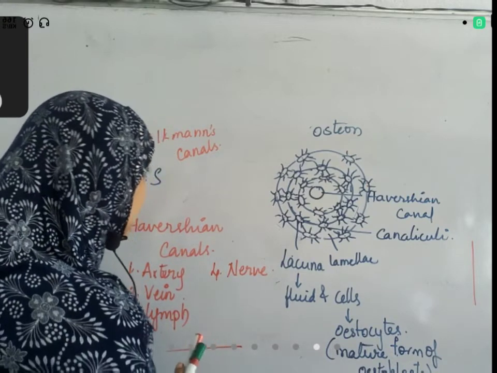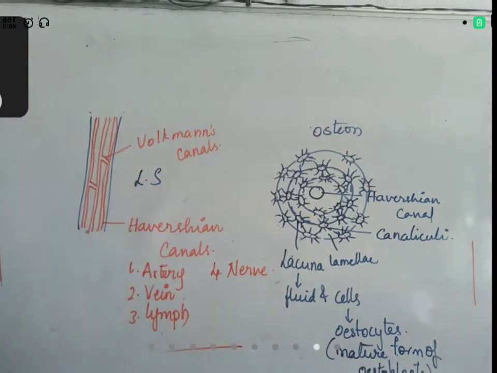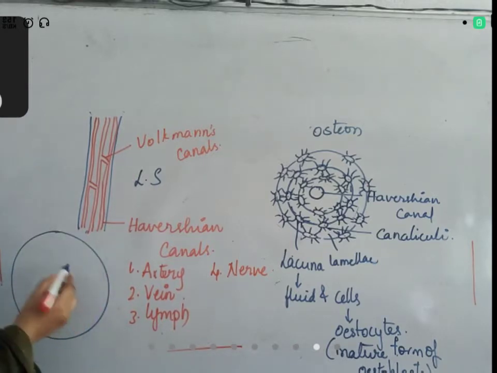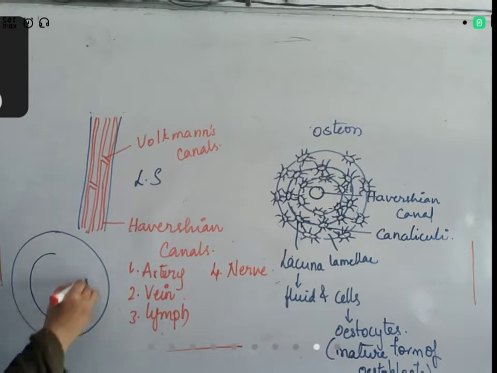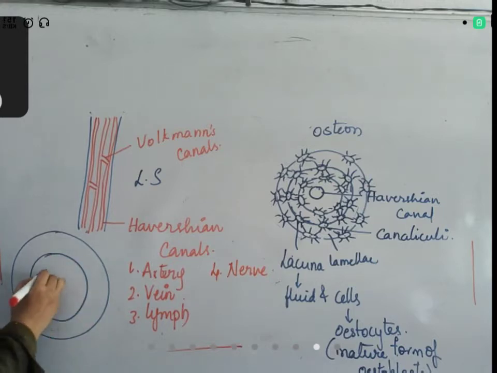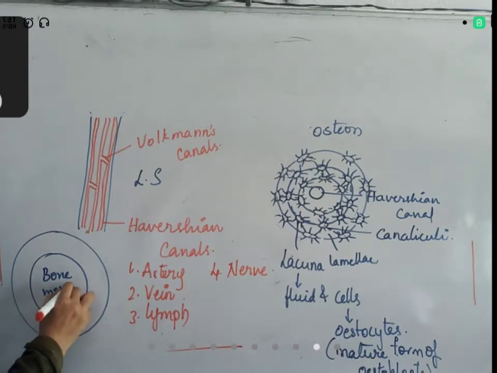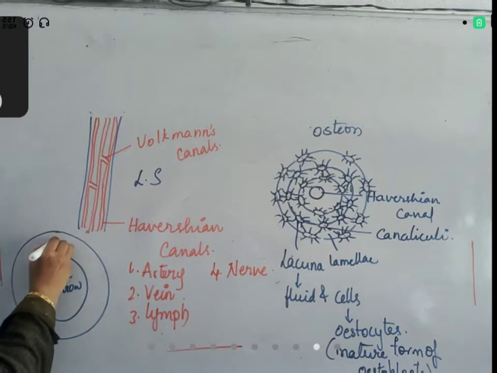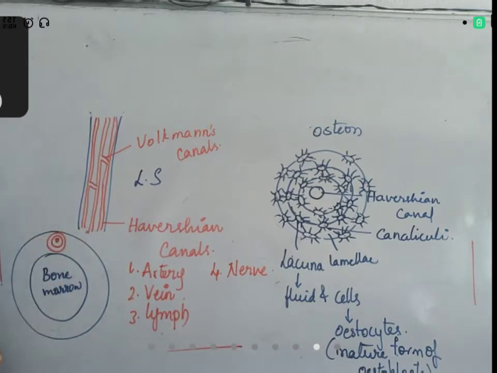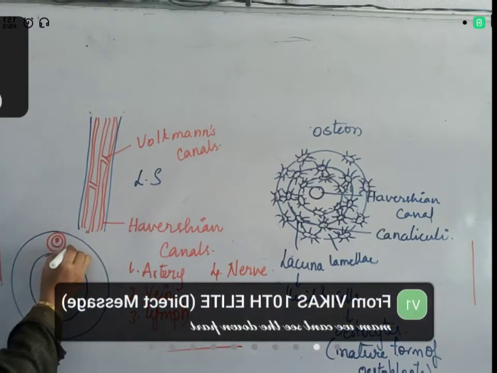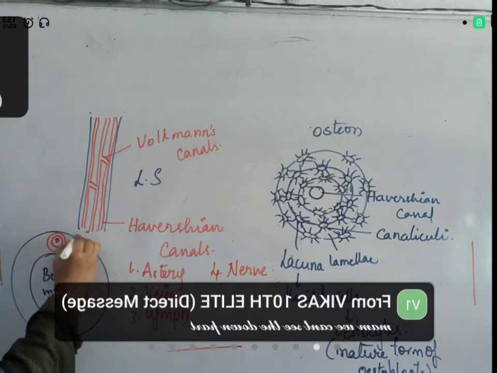And like this, if you observe the total bone, let us assume this is the tiers of bone. This is a central gap where bone marrow will be present. So in this you can see those structures. One Haversian canal, around that there are lamellae, lacunae, like this. So many Haversian canals are present.